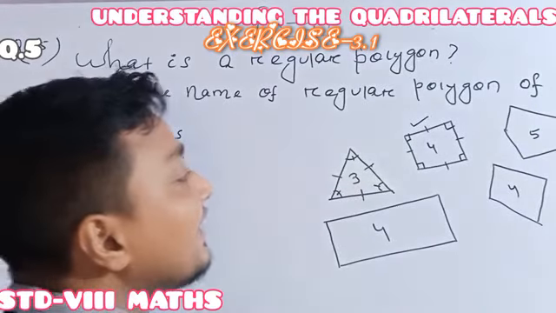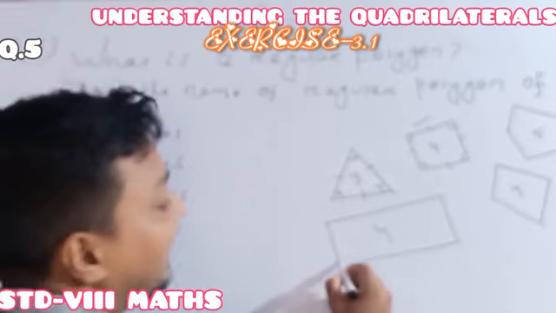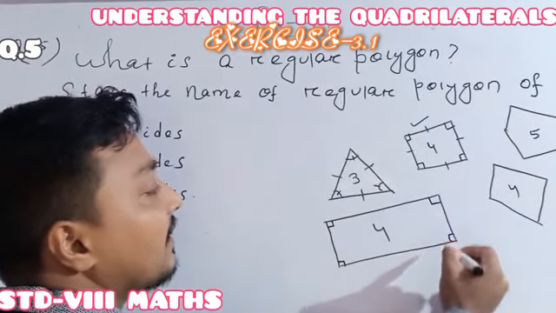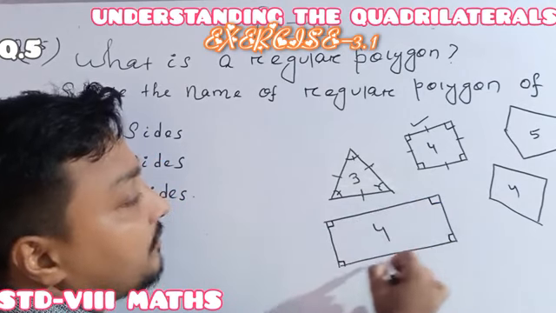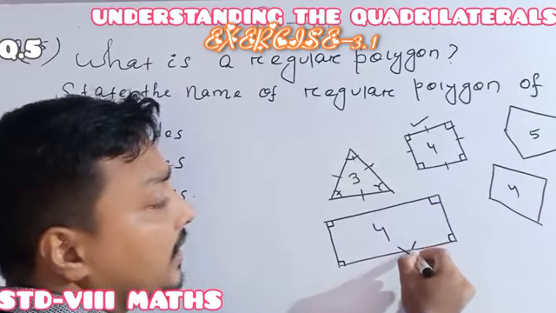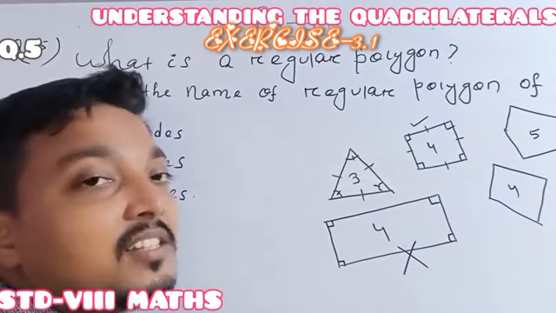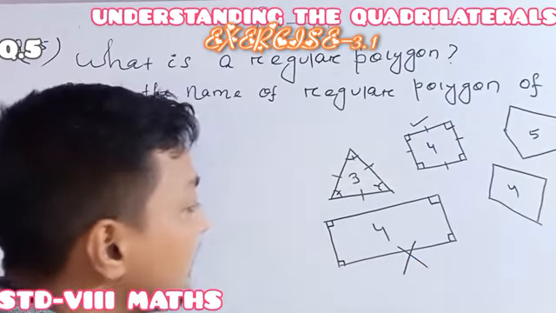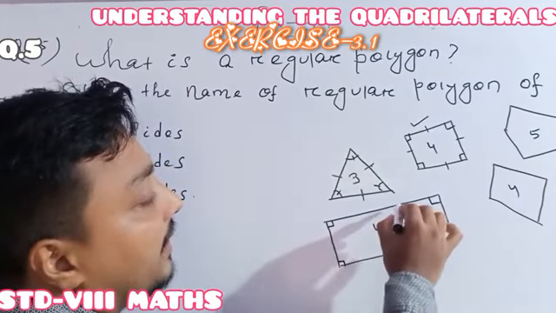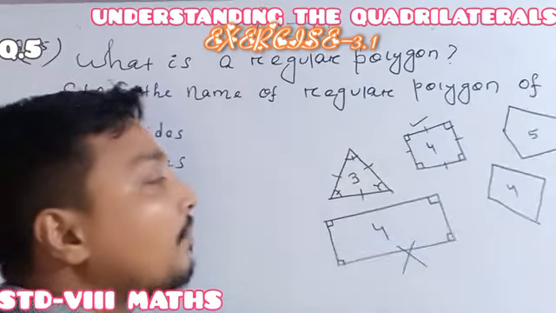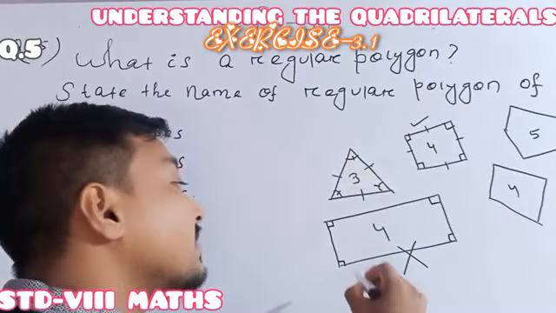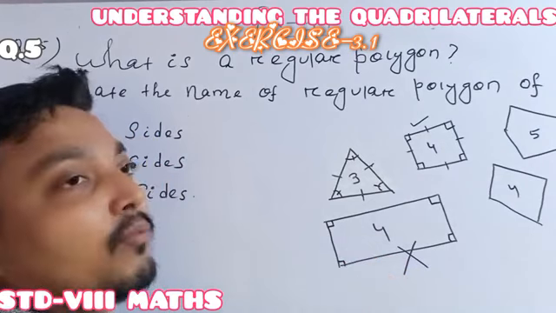Clear? And here all angles are equal, but all of its 4 sides are not equal. So this one is only a polygon; we cannot call it a regular polygon. Here the angles are equal, but its sides are not equal, so we cannot call this figure a regular polygon. It is only a polygon, but not a regular polygon.